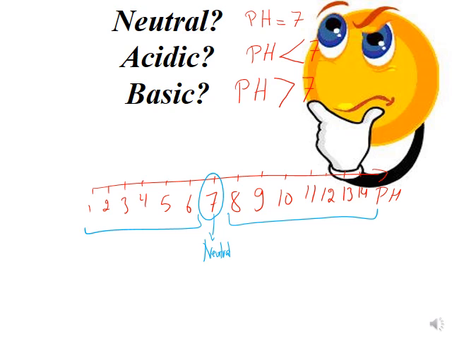Above 7, 8, 9, 10, 11, 12, we're talking about basic. As we move away from 7, basicity will increase, so the most basic is 14. While for acidic, as we move away from 7, which is the neutral, we're moving to a more acidic medium. So this is acidic, where 1 and 2 represent the most acidic media.